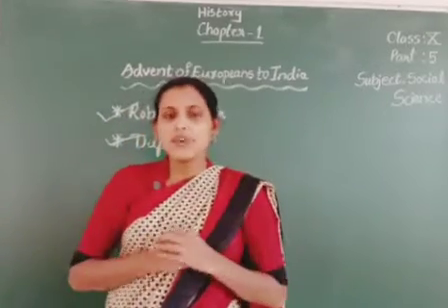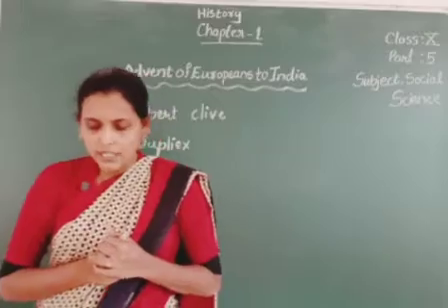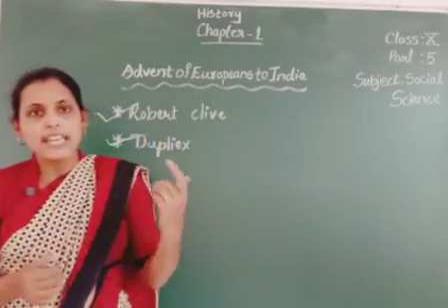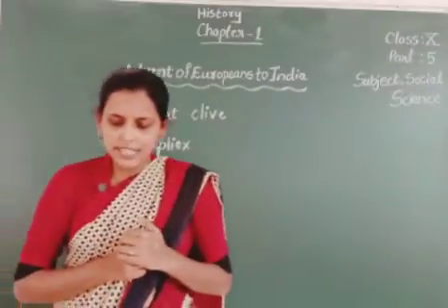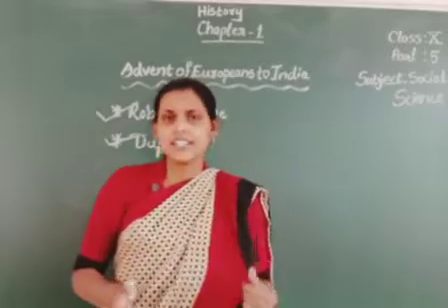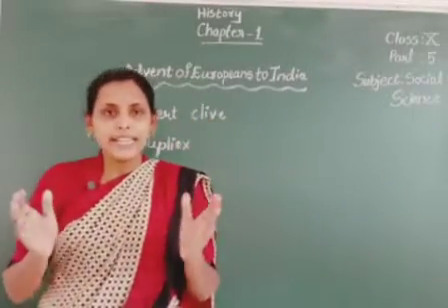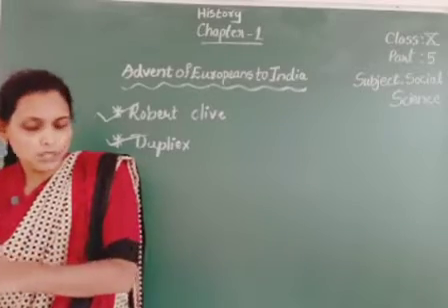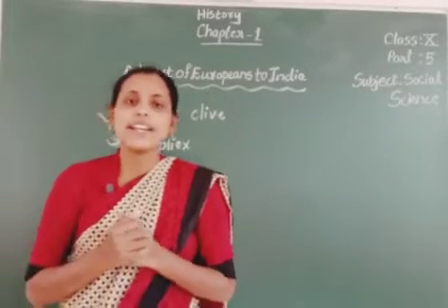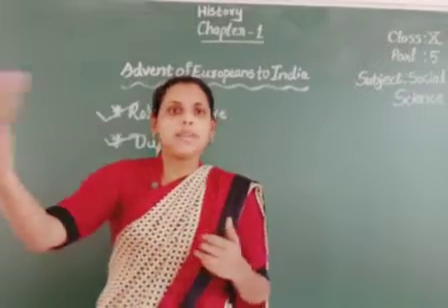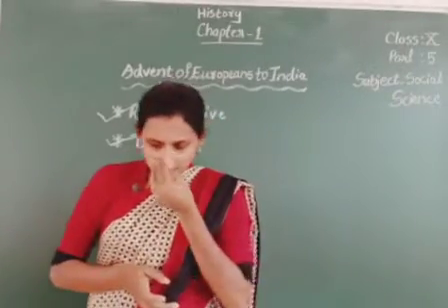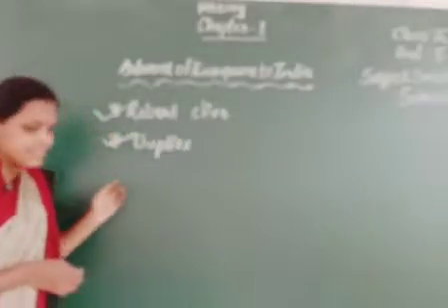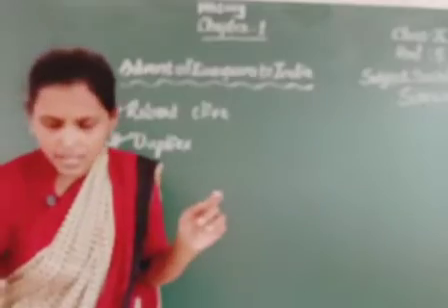So they called Dupleix back from India, and later, children, the British government continued its supremacy over India from 1754 for many more years. Next is the British rule in India.